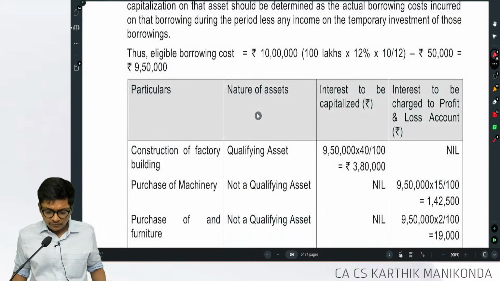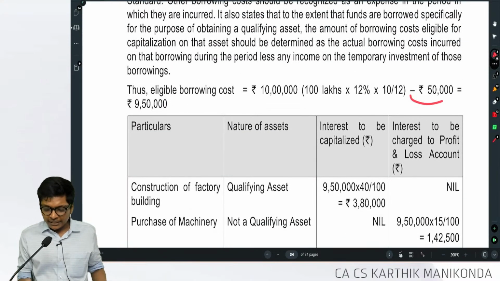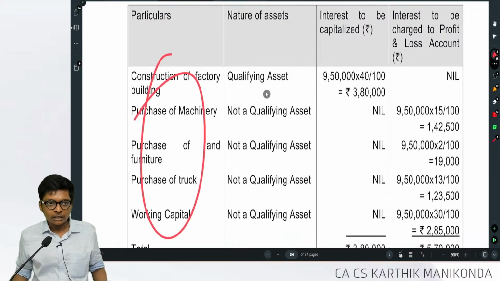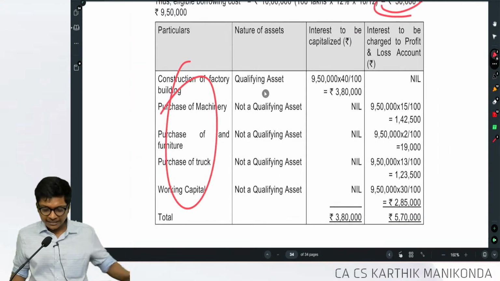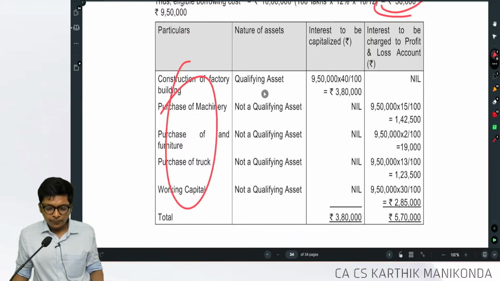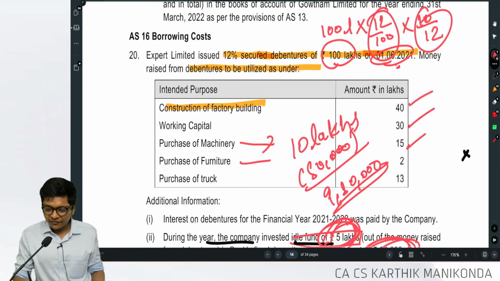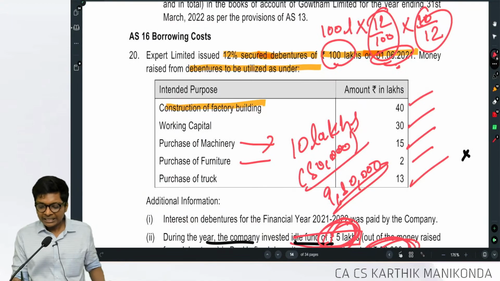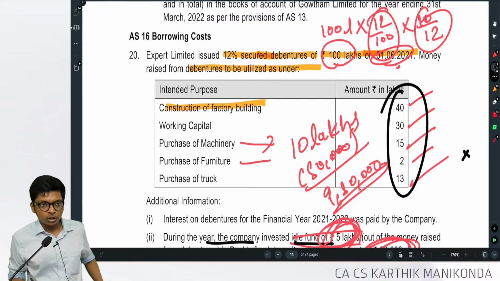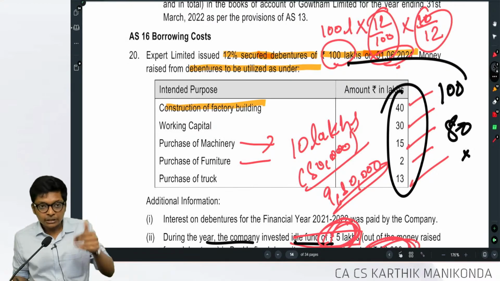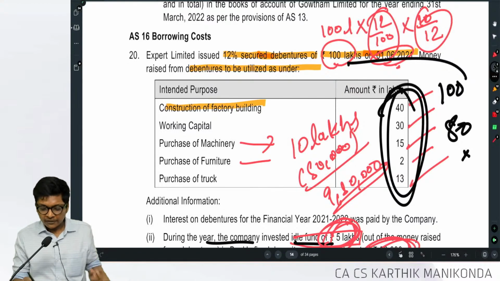Now come back over here. The 9 lakh 50 after reducing this will be apportioned based on the values over here, which is interest to be capitalized, interest to be debited. How will I apportion? Apportion in the ratio of 40, 35, 15, 2 and 13. Now here check the total. How much is the total? 100. It matches, so it's okay. If it's less than 100, say 80, it's okay. Apportion in the same ratio.